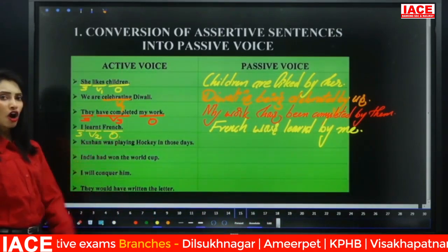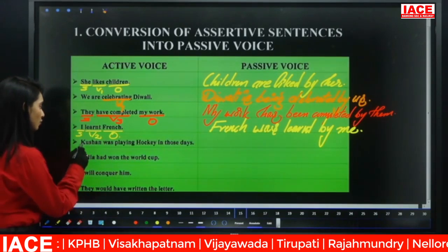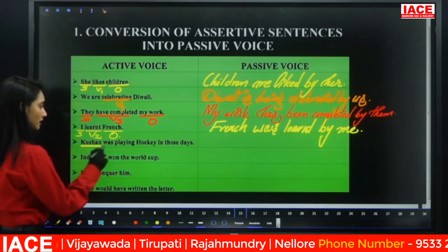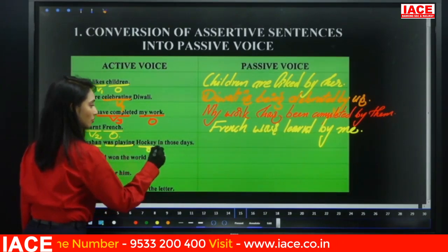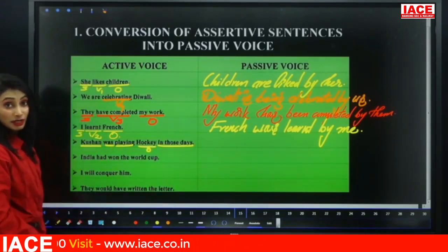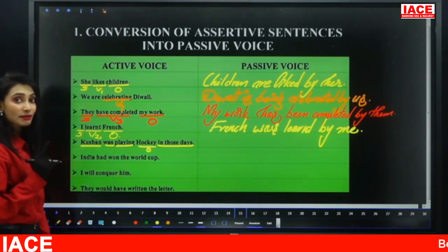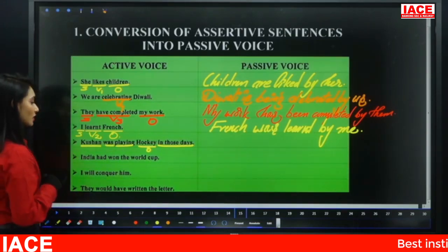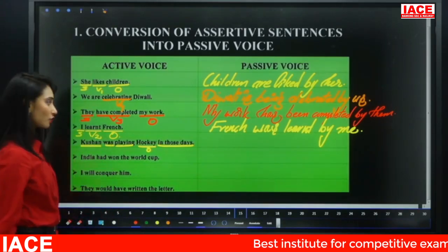Now look at the next sentence. Kushan was playing hockey in those days. Here Kushan is the subject, was playing is the verb, hockey is the object. In those days is additional information. Remember the subject, verb and object. Additional information is something which is not the receiver. So try to convert this sentence.